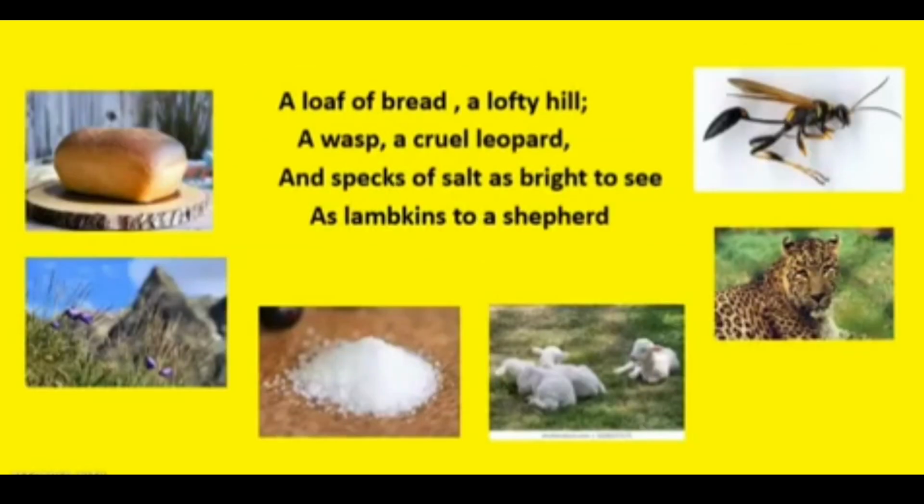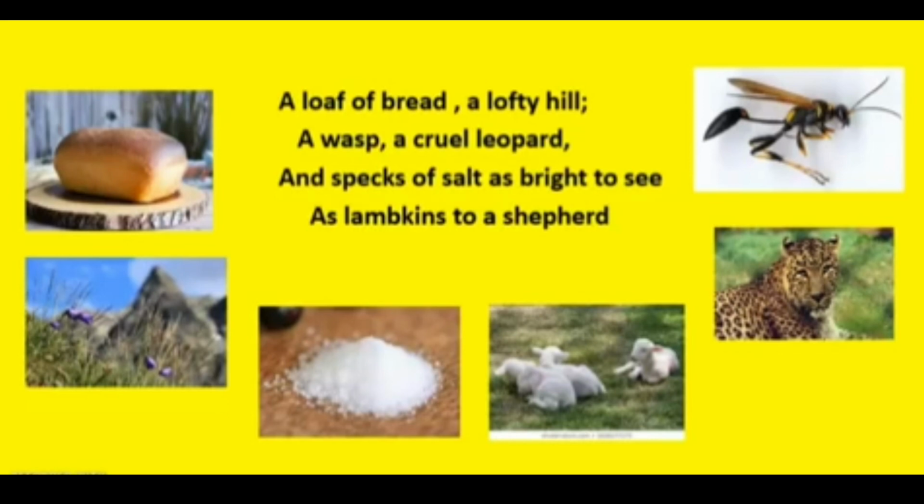In the third stanza, we have got a loaf of bread to a lofty hill, a wasp and a leopard, salt and lambkin. So you can see how he has compared things. When we compare two unusual things, we are comparing two different things because they have one similar quality. This is known as your simile.